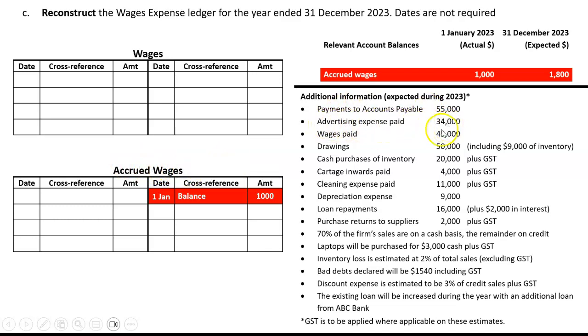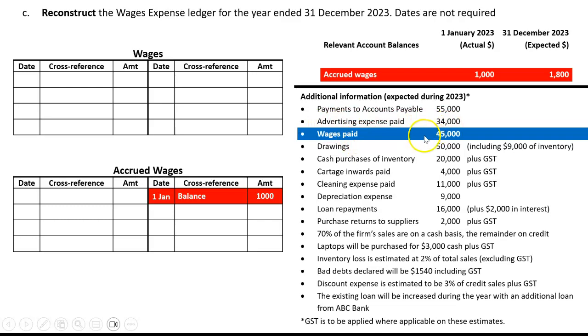Advertising expense paid, that's not this, but then we get to wages paid 45,000. What's important to remember is that during 2023, the first $1,000 that we pay will go to these people. So we'll pay them back, and therefore we don't owe them money anymore. If we're expecting to pay 45,000 for wages, 1,000 was for wages last period to pay people we owed, called accrued wages. That must mean $44,000 is wages for this period. And we put our reference as bank. Then there's nothing else to do with wages here.